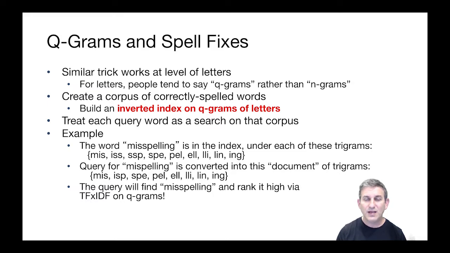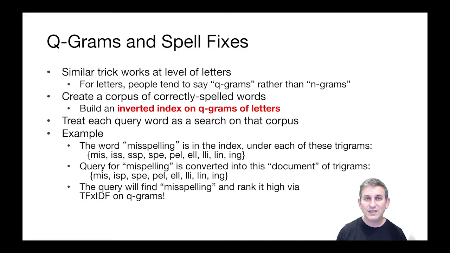So here's an example. Consider the word misspelling, which is in the dictionary. That's already been inserted in our index under each of these trigrams: MIS, ISS, SSP, SPE, PEL, ELL, LLI, LIN, and ING. So under any one of those trigrams, you will find the ID of the real word misspelling from the dictionary. Now a query comes into our system and we want to make sure that it's spelled properly. The query is MISPELLING. That's not a correct spelling of the word, right?